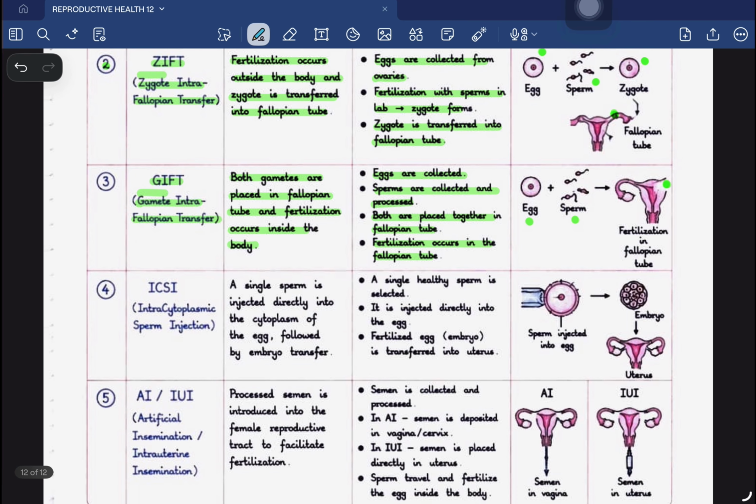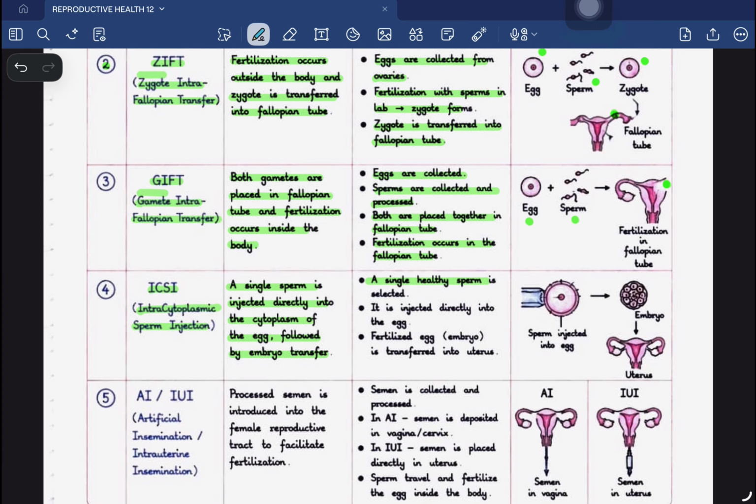The next process is ICSI, or intracytoplasmic sperm injection. Intracytoplasmic, that means we are injecting the sperm directly inside the cytoplasm. So a single sperm is injected directly into the cytoplasm of the egg, followed by embryo transfer. So first of all, the sperm is injected directly into the cytoplasm, zygote is formed, then embryo is formed, then the embryo is transferred. So what are the steps to follow?